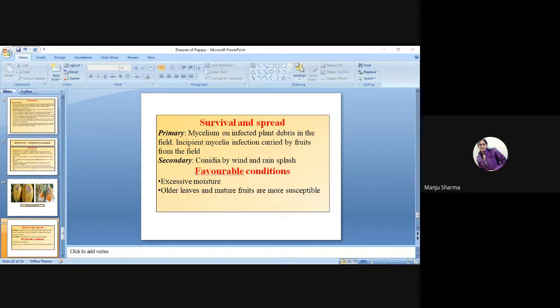Secondary: conidia by wind and rain splash. Excessive moisture, and the older leaves and mature fruits are more susceptible. So these are the favorable conditions for the pathogen.